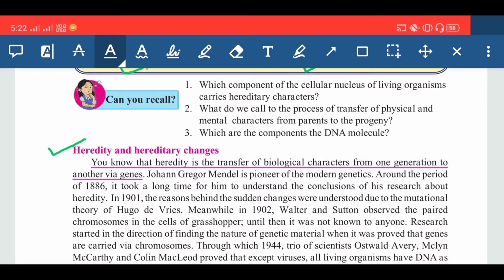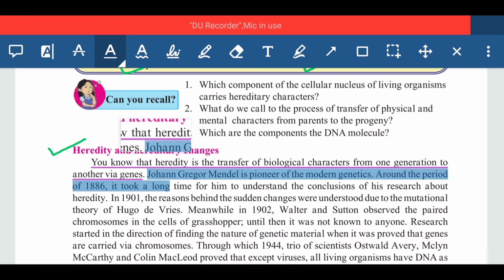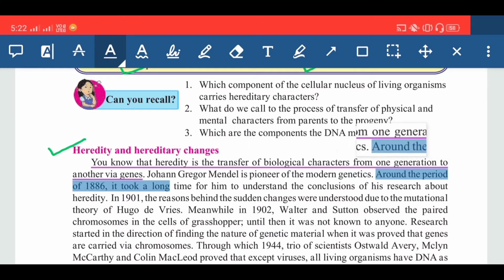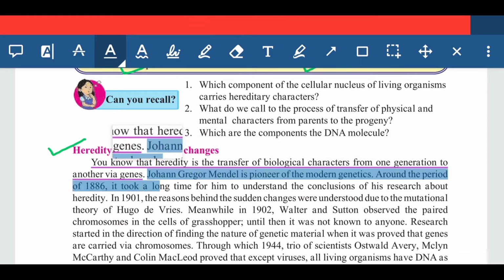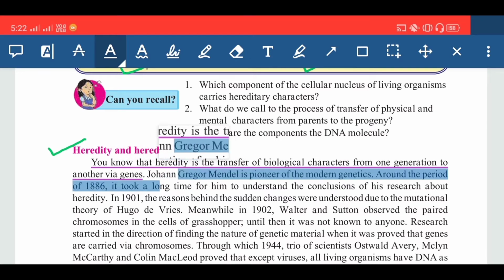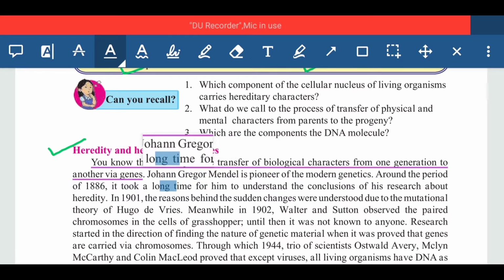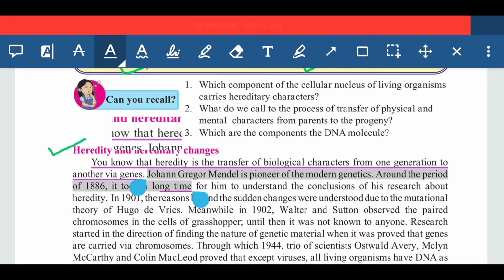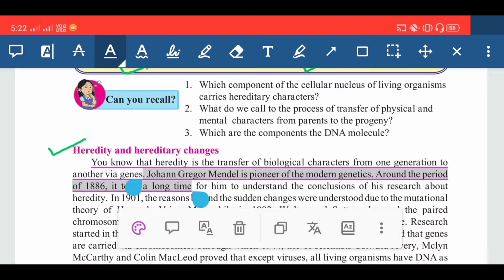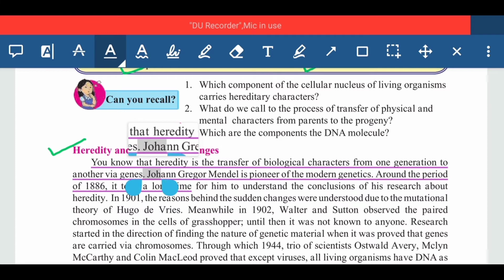Next, Johann Gregor Mendel is the pioneer of modern genetics. Now this is another sentence which is again very important, because the question will come in an exam. Who was the pioneer of modern genetics? Or the question will come as fill in the blanks or MCQs. So you should be able to write the answer: Johann Gregor Mendel was the pioneer of modern genetics.